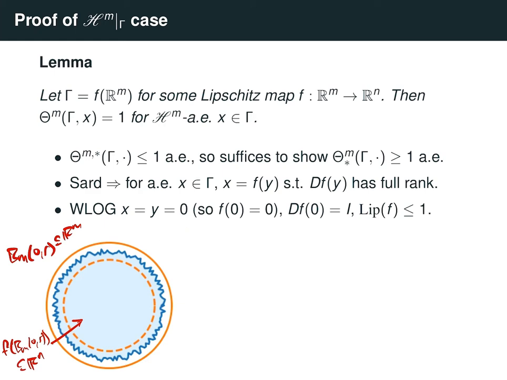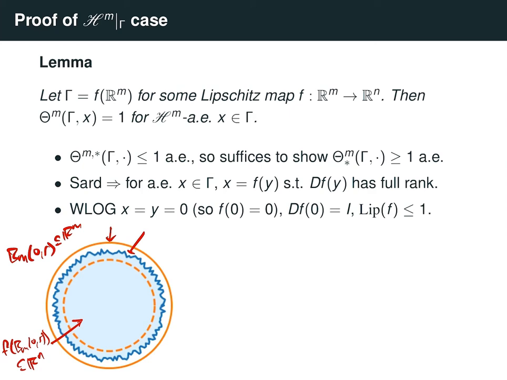Okay, so in particular, the image of the boundary of this ball, so this darker jagged line here, the image of the boundary of this ball under f, is only a small perturbation of the original boundary, okay? And in particular, as r goes to 0, f will look more and more like the identity mapping, so that the image of the boundary is getting closer and closer to the boundary of the original ball.